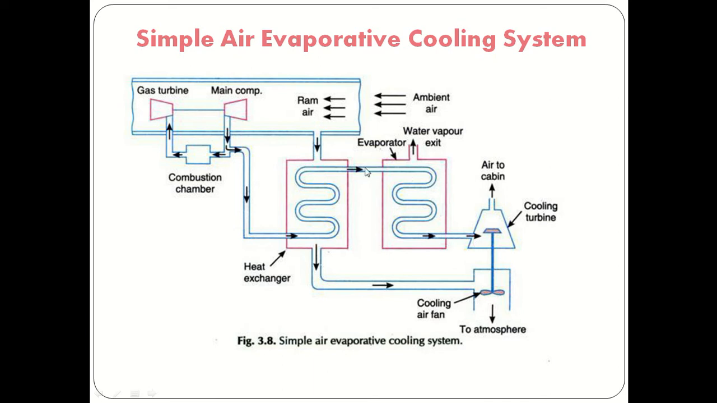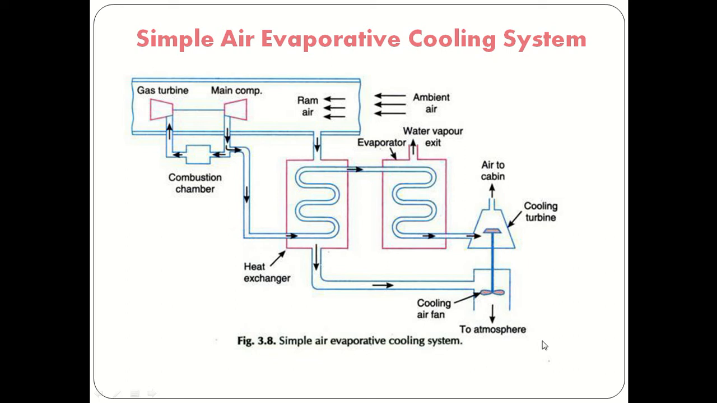So what will happen, again, the temperature of this main air will be reduced at constant pressure. After that, the air will be supplied to the cooling turbine, similar to the simple air cooling system, and again will be supplied to the cabin. Whatever work is done by the turbine is supplied to the cooling fan, which draws the ram air from the first heat exchanger, and it is again supplied to the atmosphere.